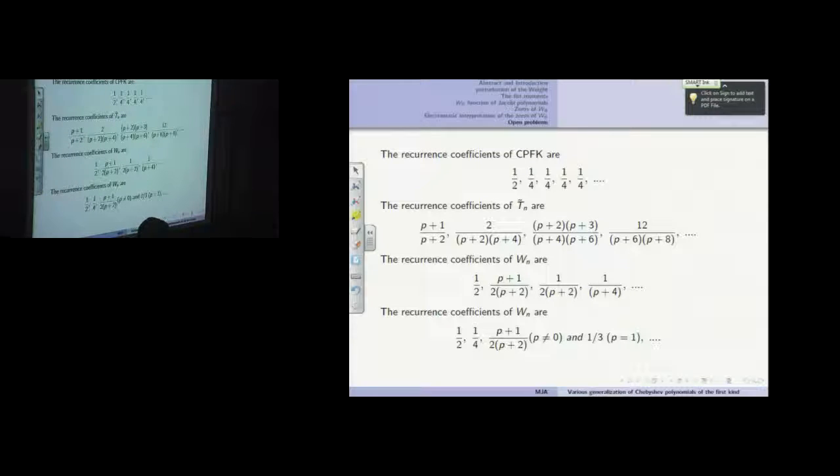Also for Chebyshev polynomials, there is a famous result in approximation theory: when you do best approximation of a continuous function in the interval minus 1, 1, you take the Lagrange interpolation polynomial at the zeros of the Chebyshev polynomials. And here you consider the deformation of Chebyshev polynomials.